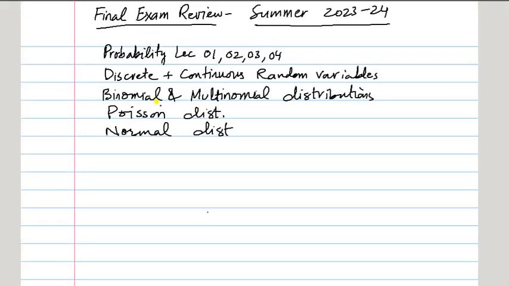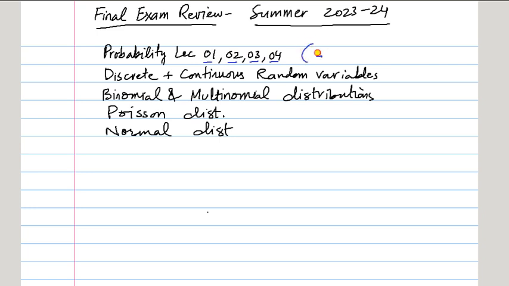Alright guys, this is the final exam review for the summer session 2023-24. These are the topics that we have studied after the midterm exam. Probability lecture 1, probability lecture 2, probability lecture 3, probability lecture 4. There are 4 lectures on probability. Not simple lecture 1, 2, 3, 4, 5. They were covered in midterm.